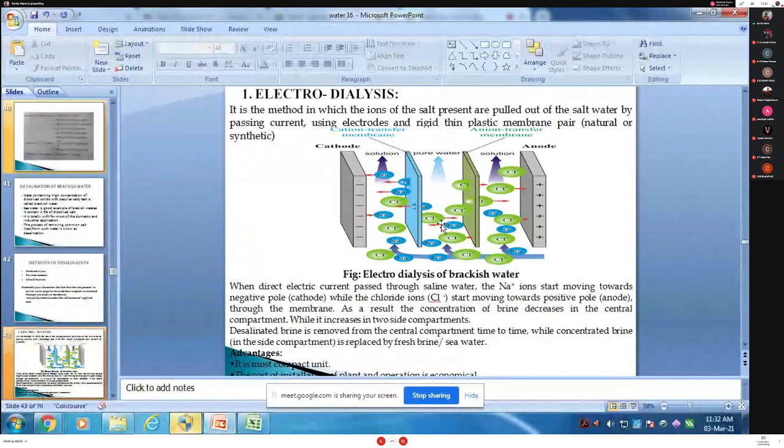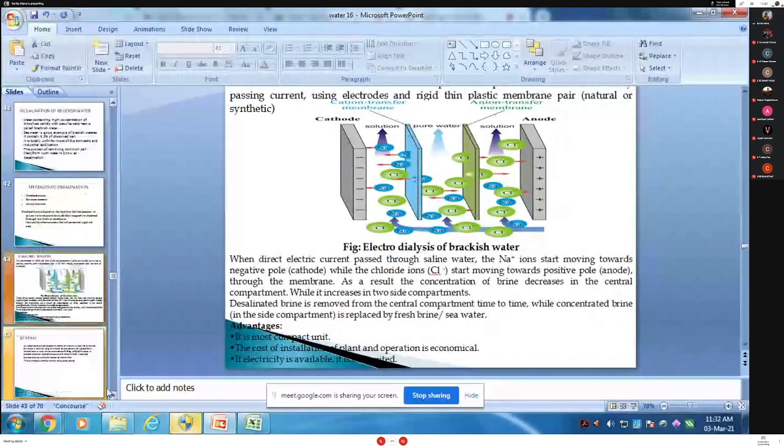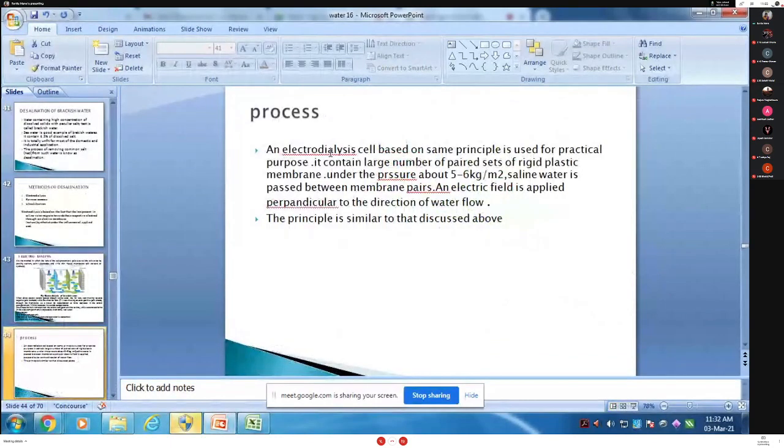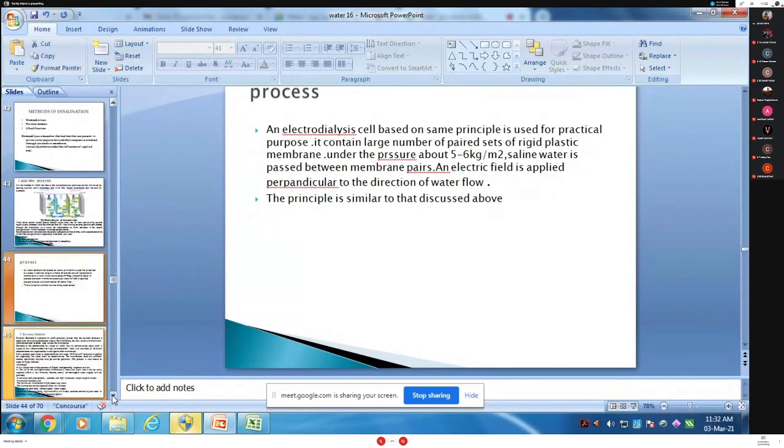This is the process of electrodialysis. Then what is important here? An electrodialysis cell is based on the same principle, used for practical purposes. It contains a large number of paired sets of rigid plastic membranes under pressure. One diagram is there, I will show you.